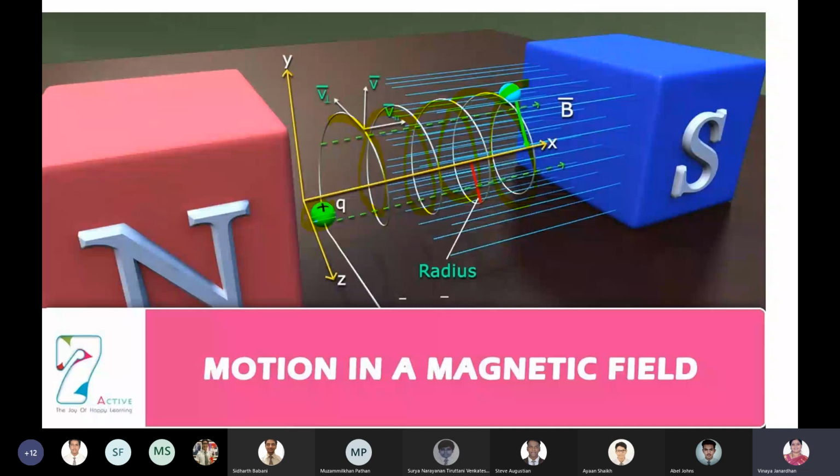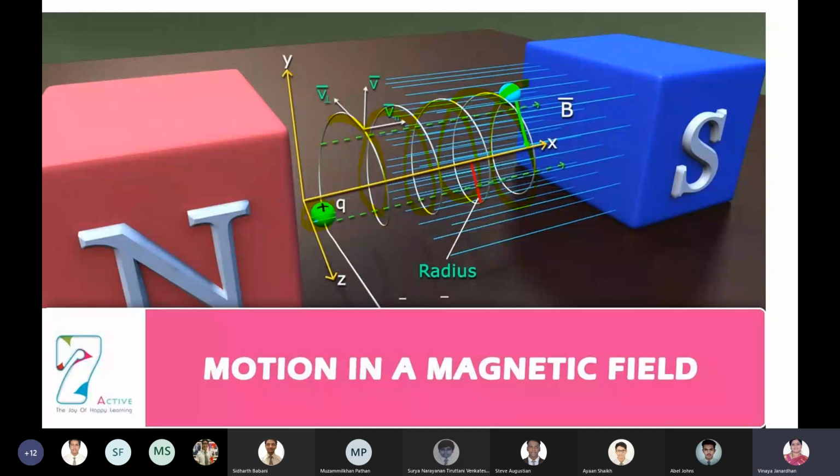Motion of a charged particle in a magnetic field. Right, boys. Now, when a charged particle enters an electric field, it will be accelerated. But when a charged particle enters a magnetic field, its path of motion will change. Is that clear, boys? When a charged particle enters a magnetic field, its path will change.